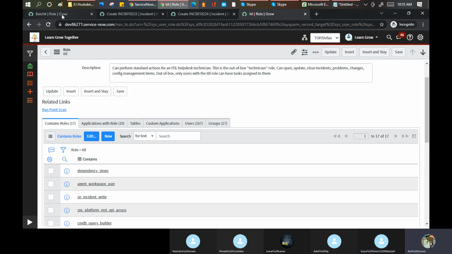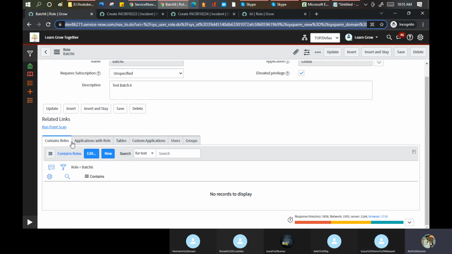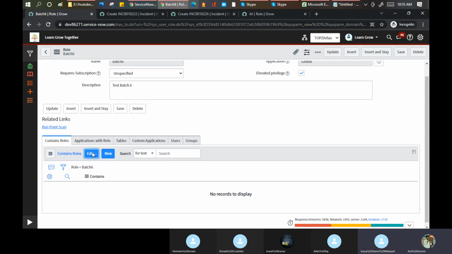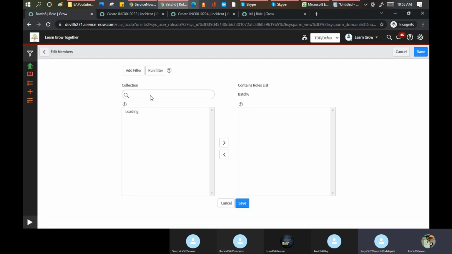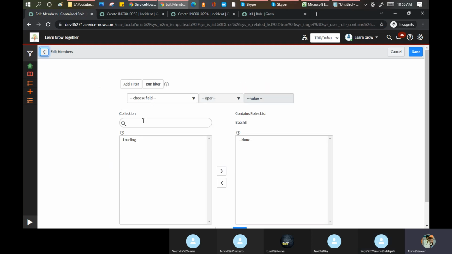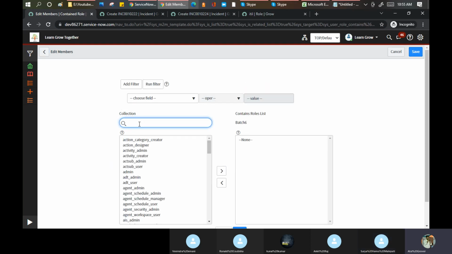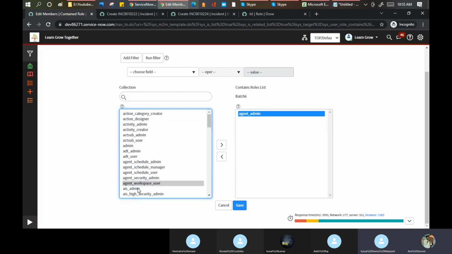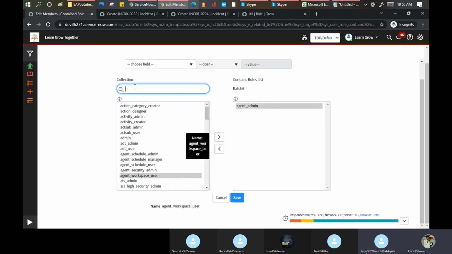Okay, so in this case, if I go here, I'll add a contains role. Click add. If I say I'm creating a batch 6 role, I'll say if any user gets this role, he will be called an agent admin. Or I can say he will get the ITIL admin as well.